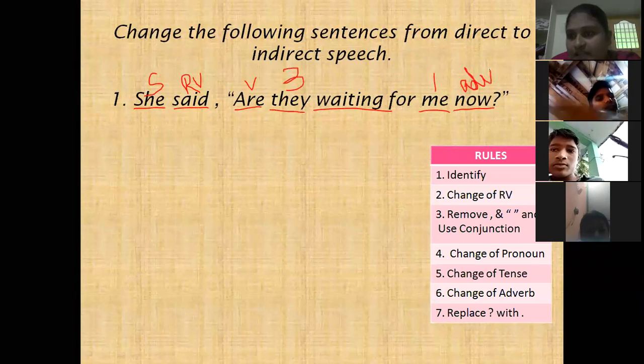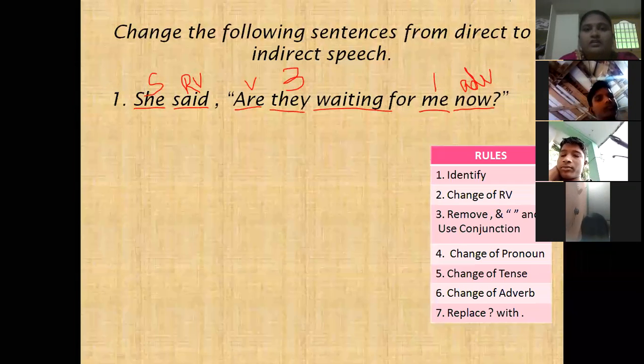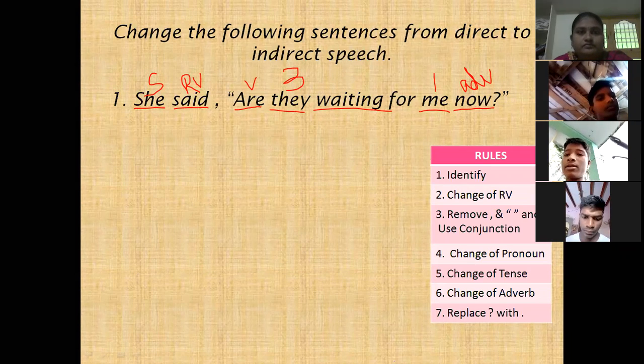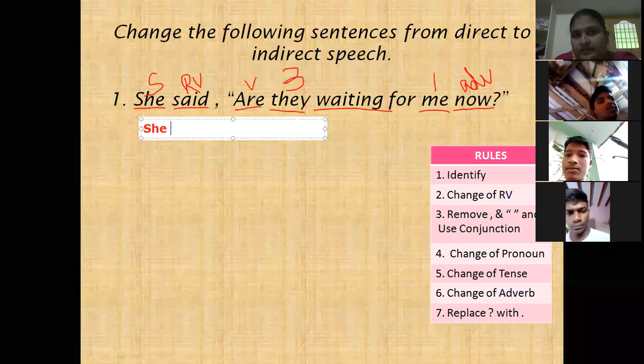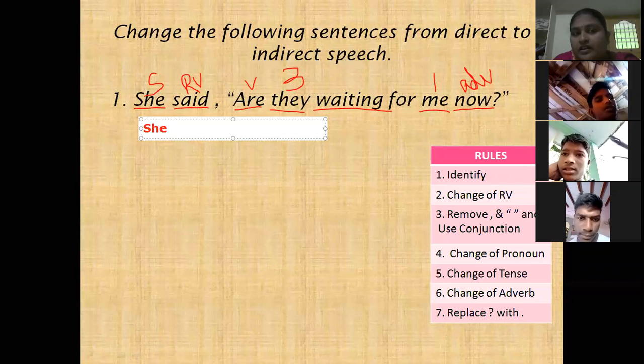Now, what is the second step? Change of relative verb. Yes. Now start telling the answer. She said. Said, madam. She said.